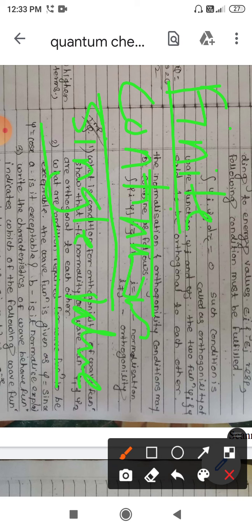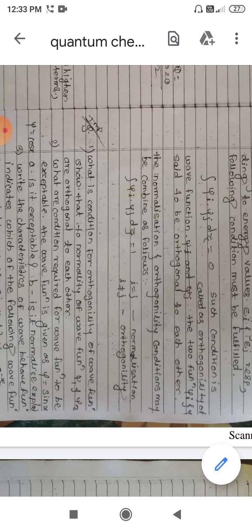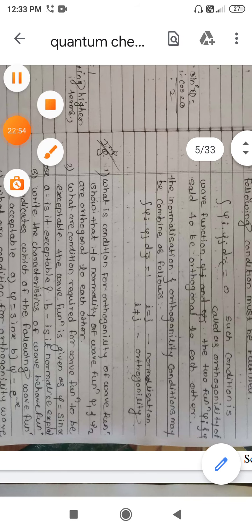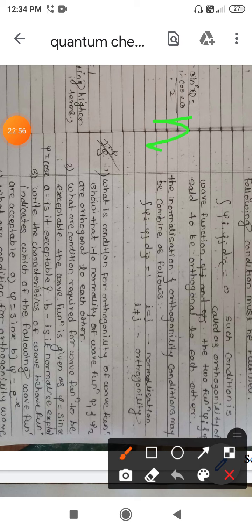Once we have an acceptable wave function, we need to check two more conditions: normalization of the given wave function, and the orthogonality of the given functions.